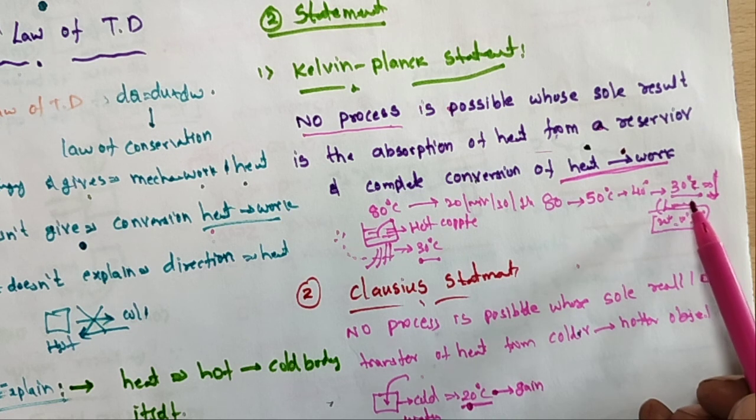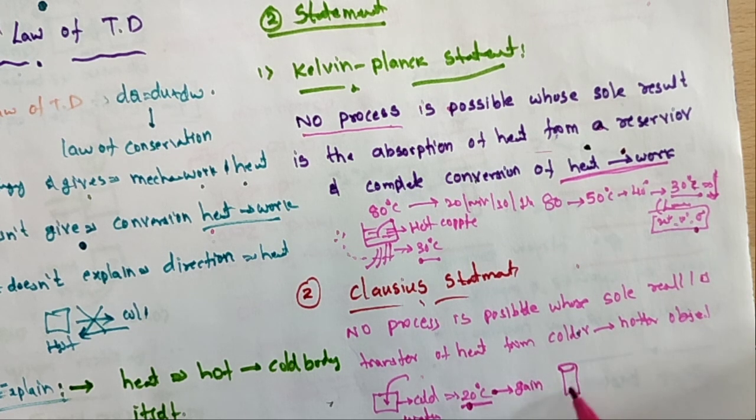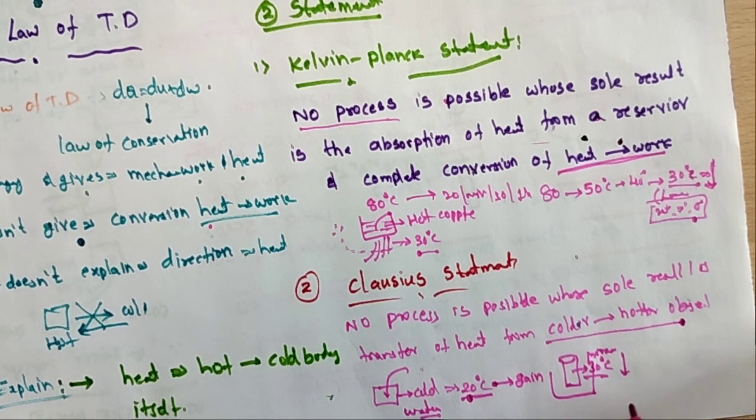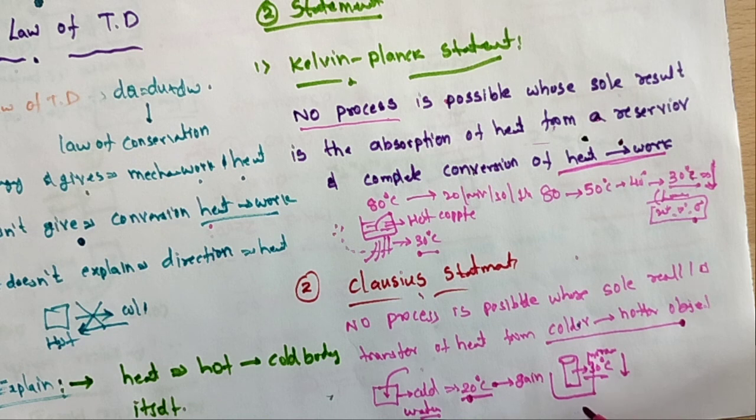When is it possible? Suppose there is a water bottle at 30 degrees. Going below that temperature is not possible by itself. That is the Clausius statement. It becomes possible only with an external agency: if you put the water bottle in a freezer, it goes lower than that temperature. So no process is possible whose sole result is transfer of heat from a colder to a hotter object. Colder to hotter means below the room temperature.